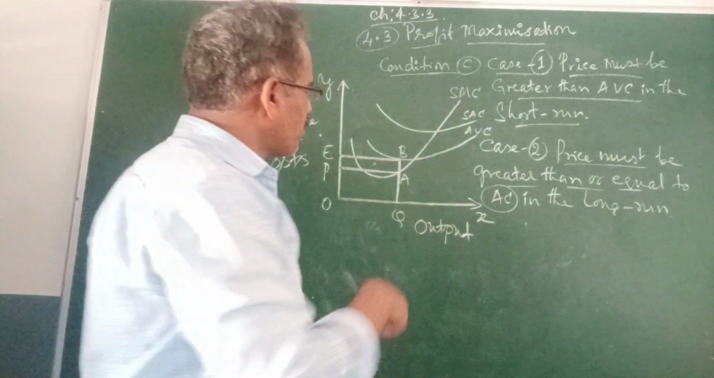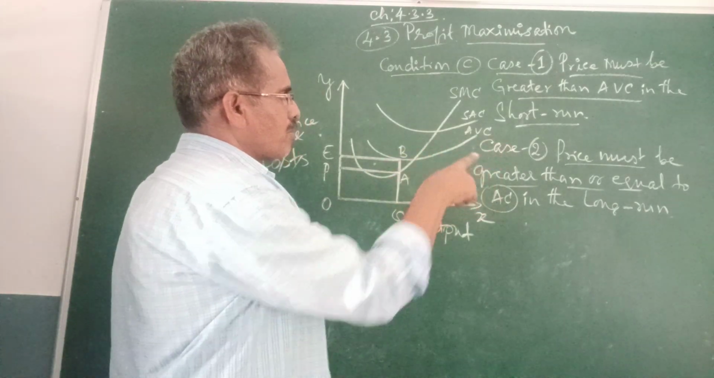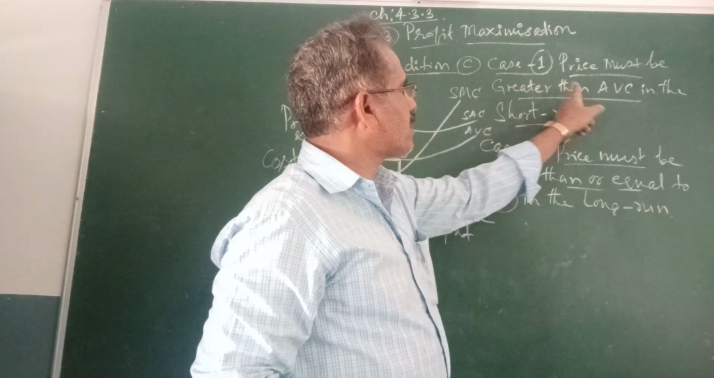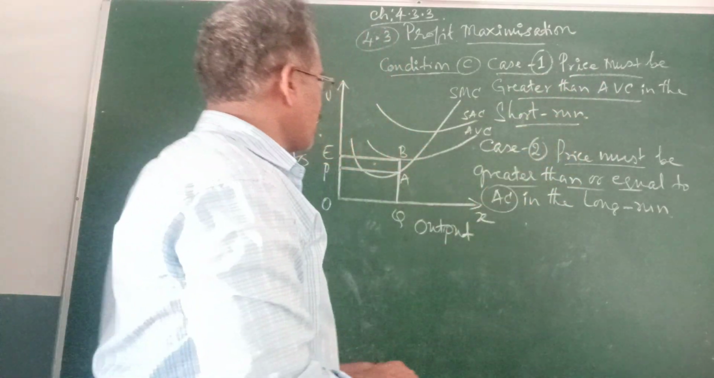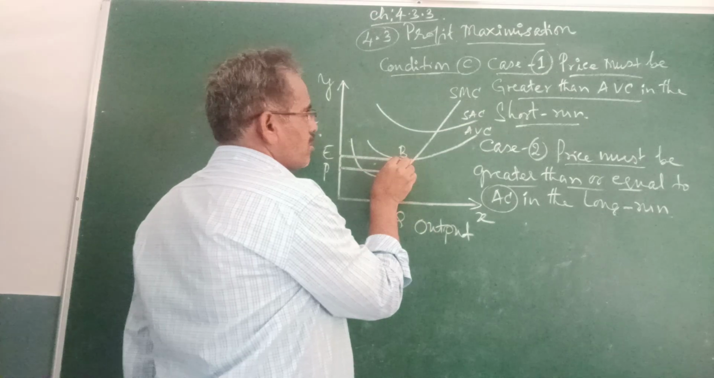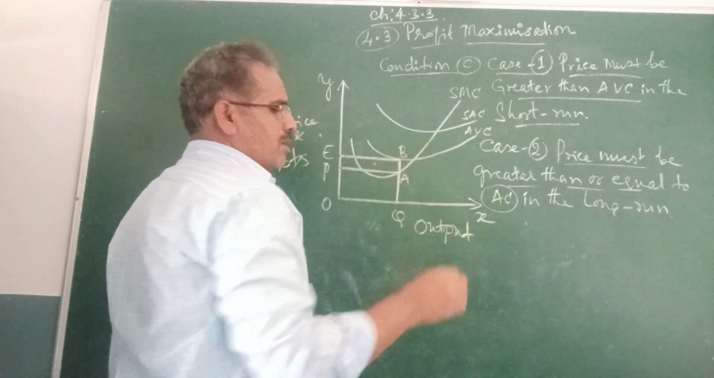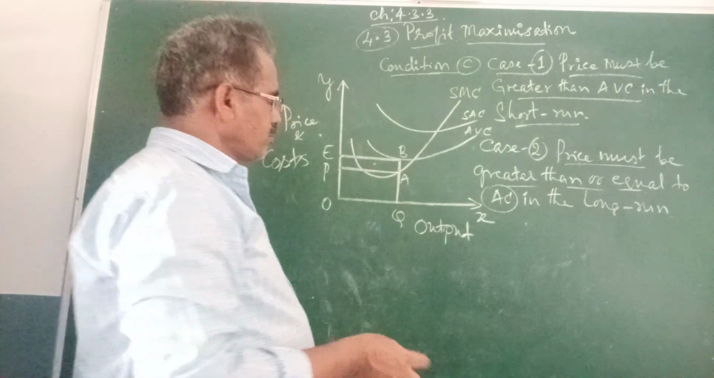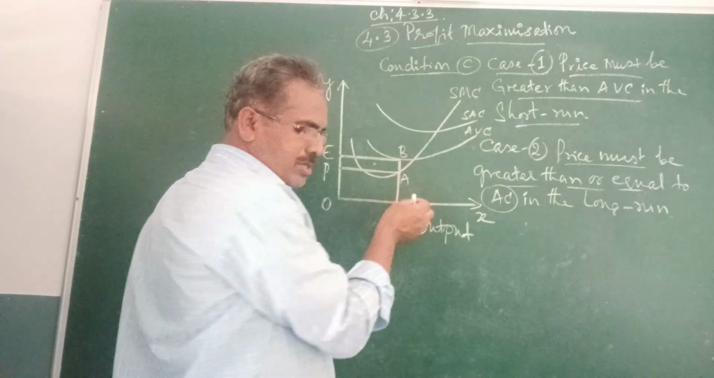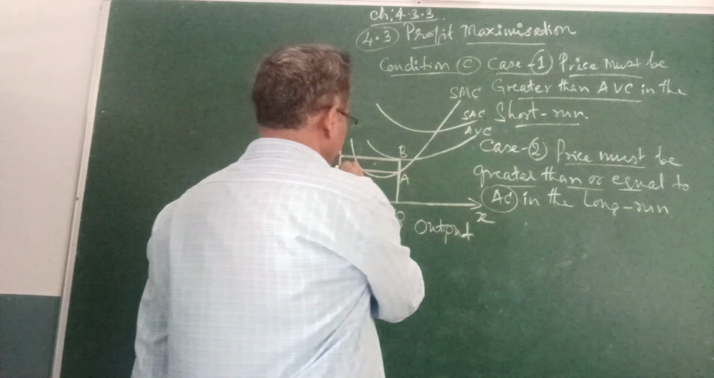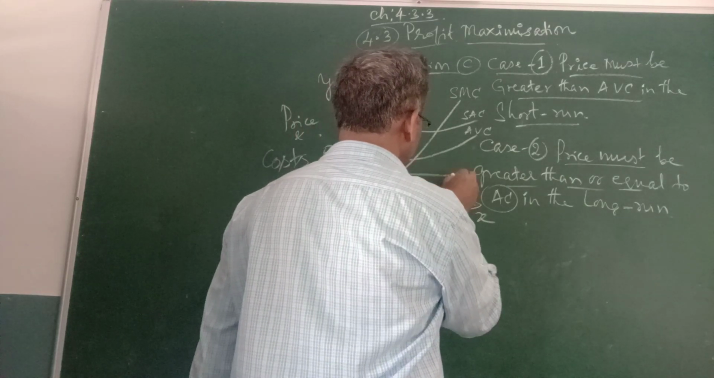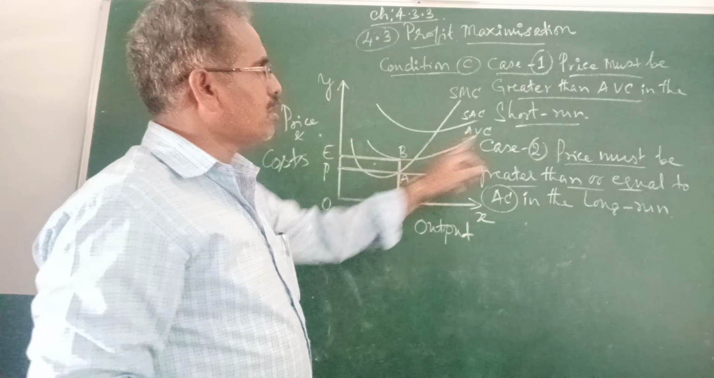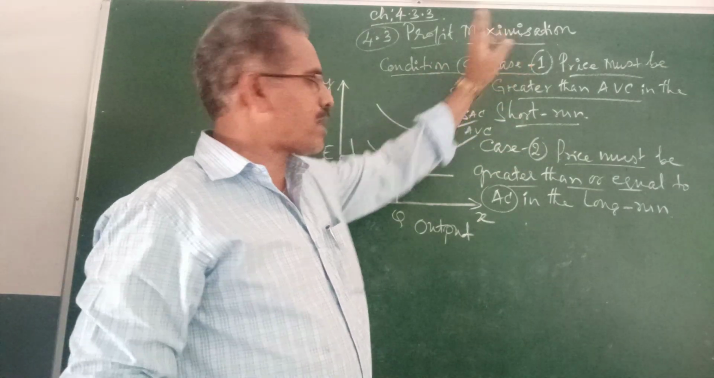In the short run, price must be greater than AVC. Price is greater than AVC, the price will be higher than AVC, he says. This is what price is greater than AVC. Then only can we get profit maximization.